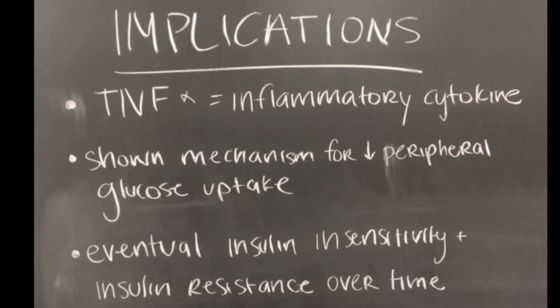From lecture, we know that TNF-alpha acts as an inflammatory cytokine within the human body. The 2 studies investigated in this video have shown mechanisms by which TNF-alpha decreases peripheral glucose uptake. This decrease in peripheral glucose uptake correlates to a decrease in outflow according to the conservation of mass model. Eventually, exposure to TNF-alpha will cause insulin insensitivity and lead to insulin resistance, contributing to development of type 2 diabetes.